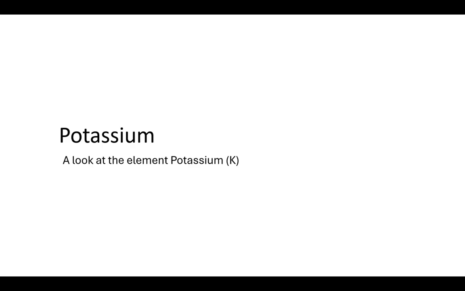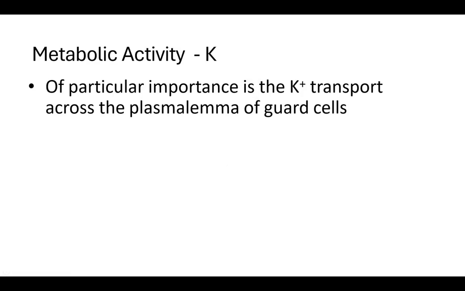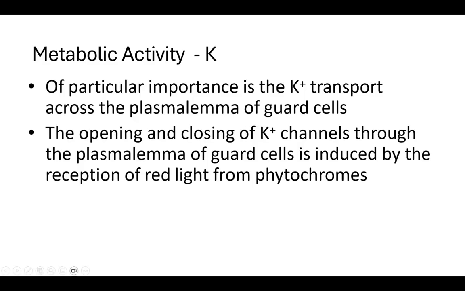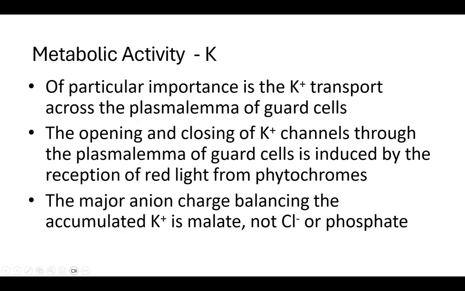Potassium. A look at the element potassium as it applies to plant metabolic activities. Of particular importance is the potassium transport across the plasmalemma of the guard cells. The opening and closing of potassium channels through the plasmalemma of the guard cells is induced by the reception of red light from phytochromes. The major anion balancing the accumulation of potassium is malate and not chlorine or phosphate.